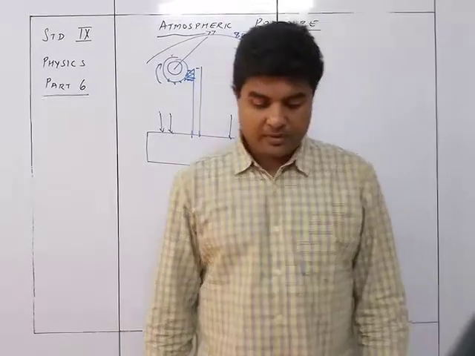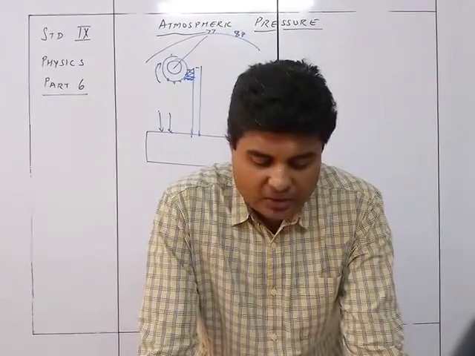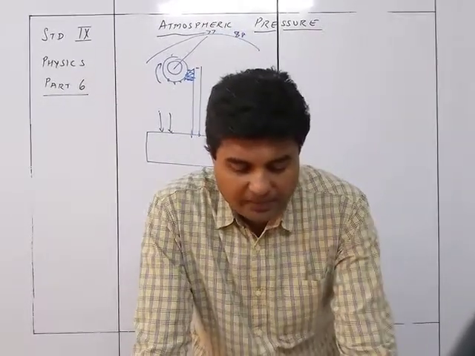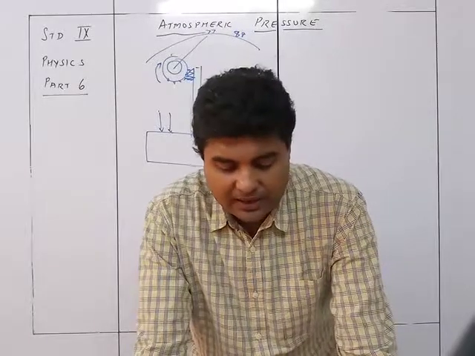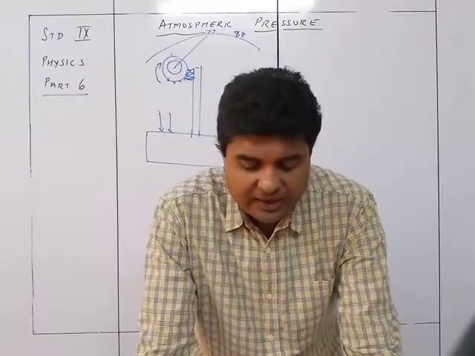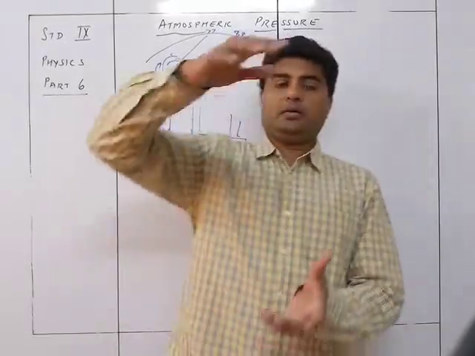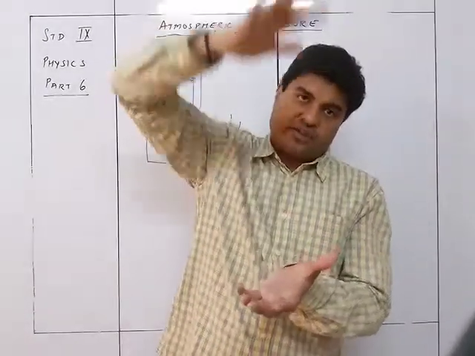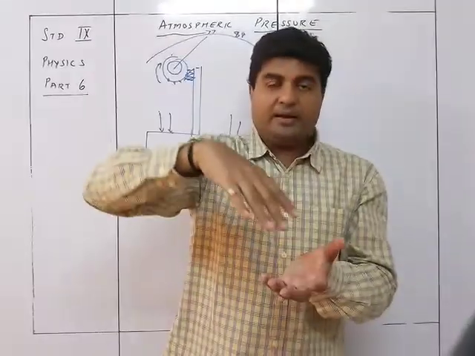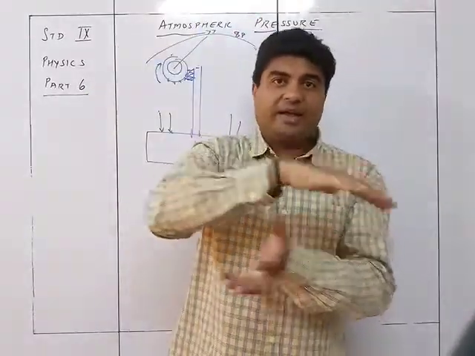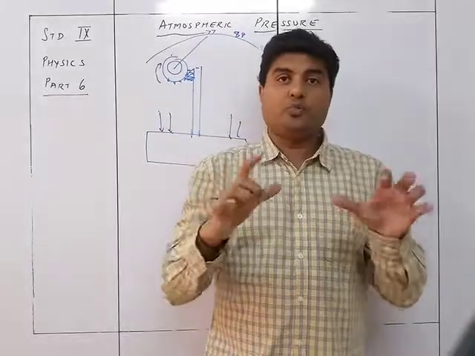altitude. Since the lower air layer gets compressed due to the weight of the upper layers, the density of the air layer is more near the earth's surface and decreases as we go higher and higher. Obviously, the upper layer will exert pressure on the lower layer because its weight is coming on it. So that's why the density of the